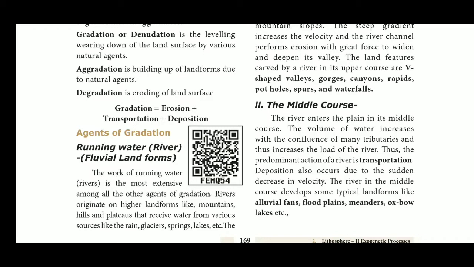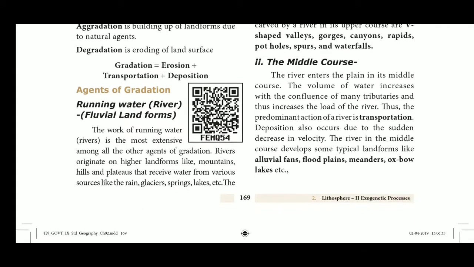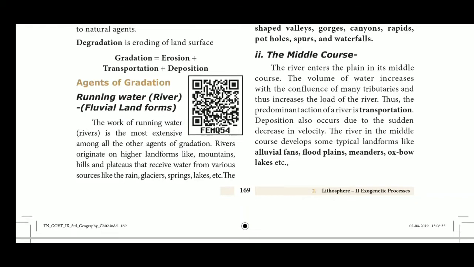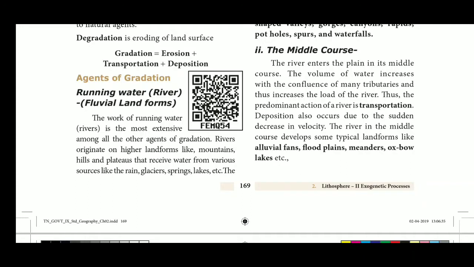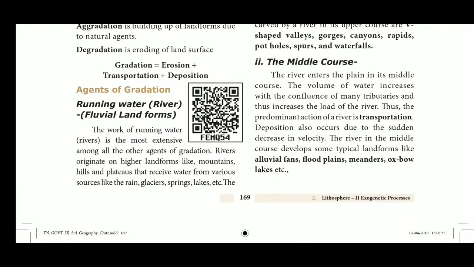See page number 169. The middle course. The river enters the plain in its middle course. The volume of water increases with the confluence of many tributaries, thus increasing the load of the river. Thus, the predominant action of a river is transportation. Deposition can also occur due to a sudden decrease in velocity. The river in the middle course develops some typical landforms like alluvial fans, floodplains, meanders, oxbow lakes, etc.